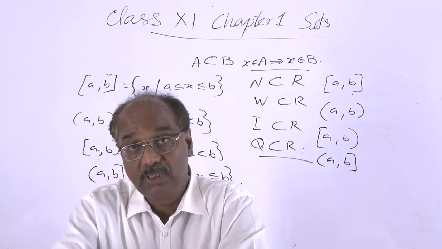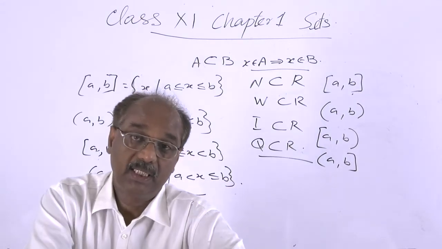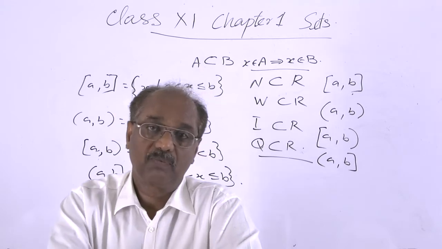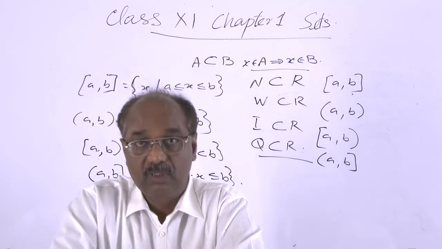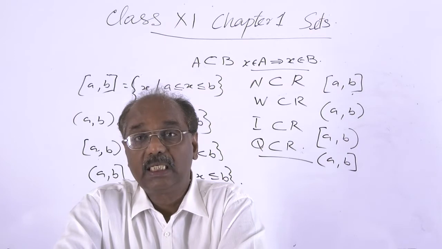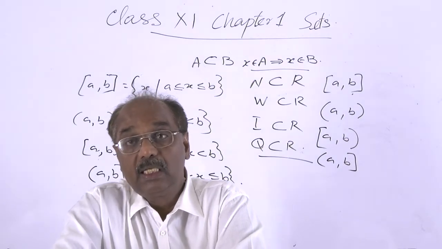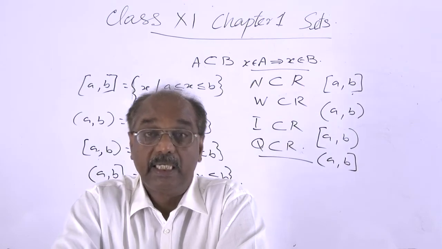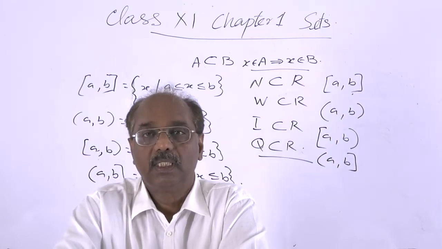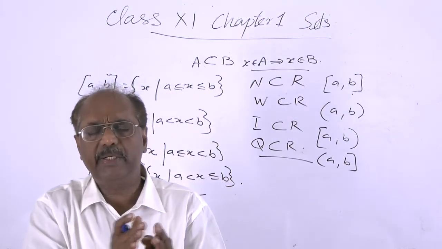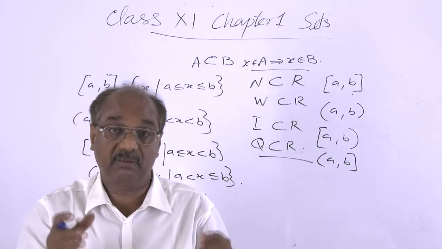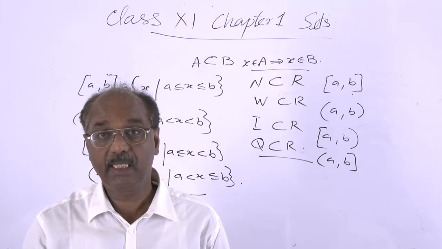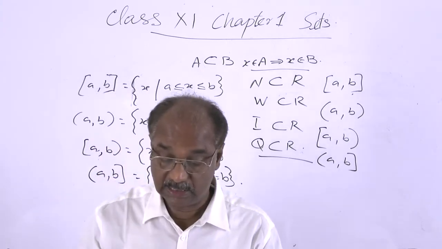Both the end points can be excluded from the interval, or one end point can be excluded. No other real number in the interval can be excluded. That is an interval. An interval consists of continuous points between the end points. Okay, so that is the case of these intervals.